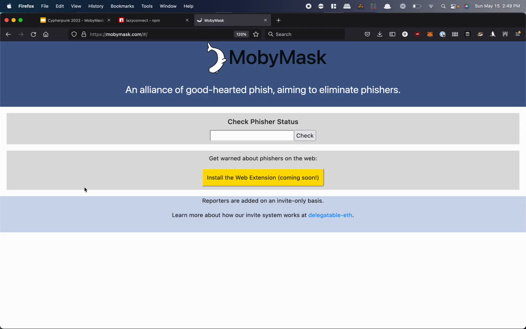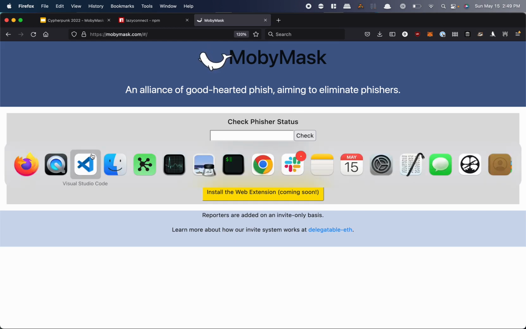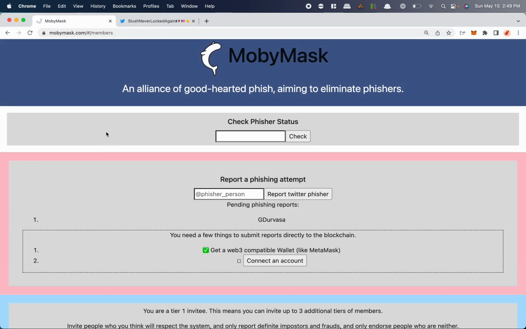So this is MobyMask. As you can see, I can look up a person by their Twitter name right now. Jack, for example, is not a registered phisher. What if I wanted to report somebody, though? Reporters are added on an invite-only basis. This window is not invited. This is a public view. Let's hop over to my other browser. Here I've got a member view.